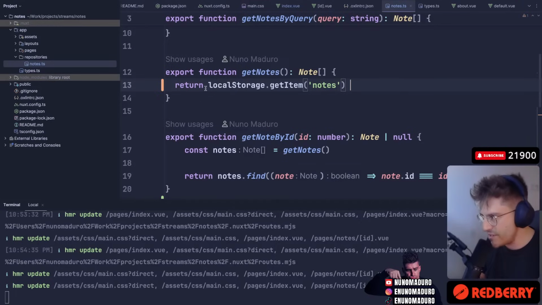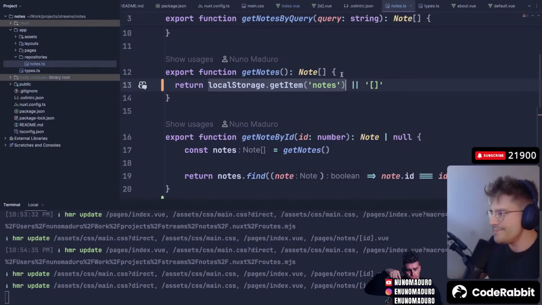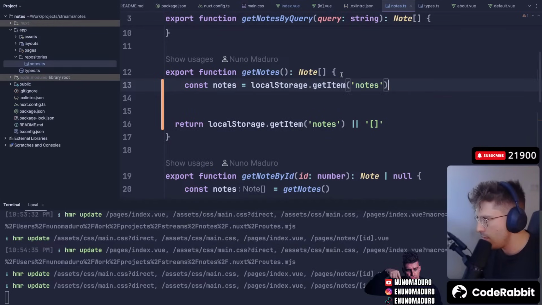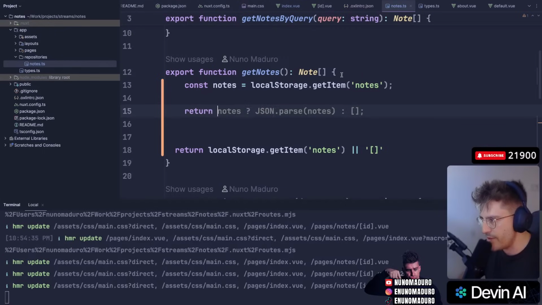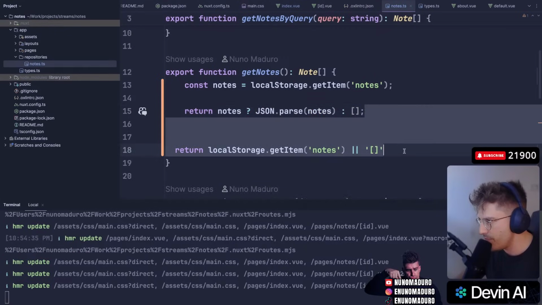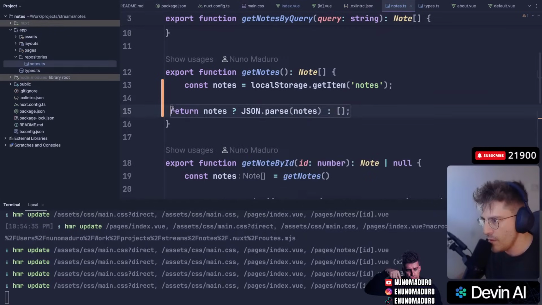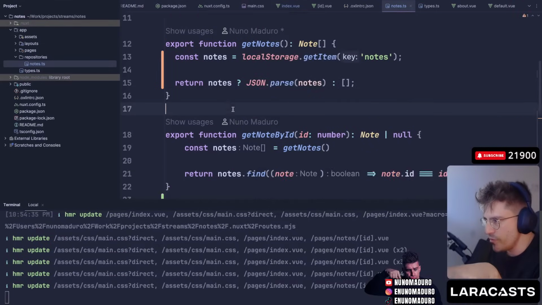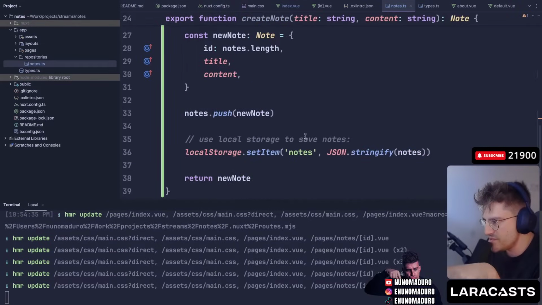Perfect. And if there is none, you also need to return me something. So if there is none, just give me back an empty string. We do need to unzip it, right? We need to JSON parse it. Here we go. Exactly. Okay, beautiful. So this should do it, and this will put nodes inside.